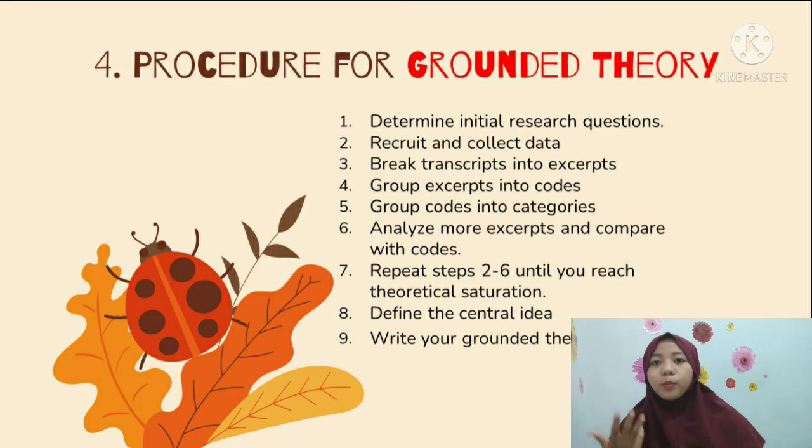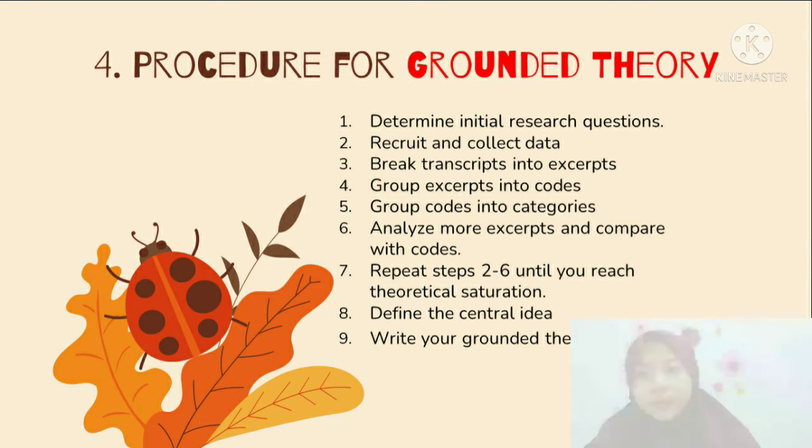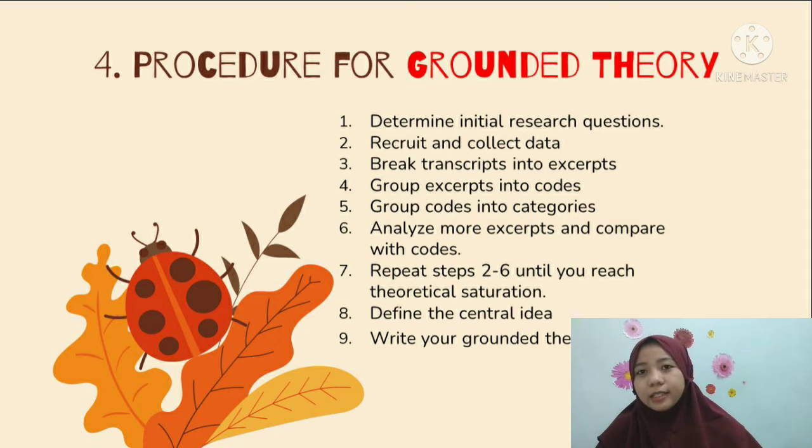The fifth is to group codes into categories, or axial coding. The sixth is to analyze more excerpts and compare with codes. The seventh is to repeat steps 2 up to 6 until we reach theoretical saturation. The eighth is to define the central ideas, or selective coding. The ninth is to write our grounded theory.